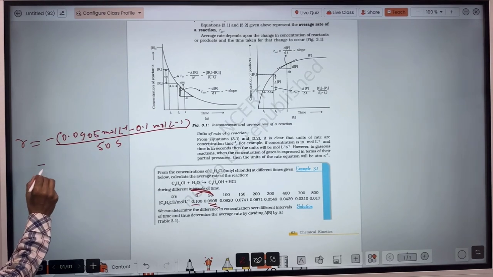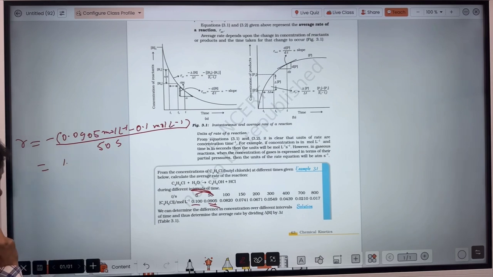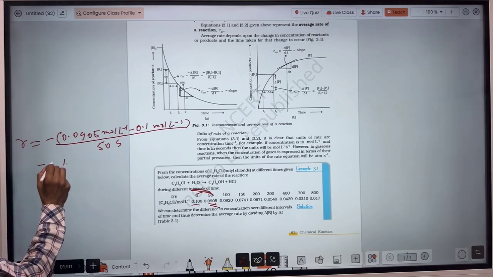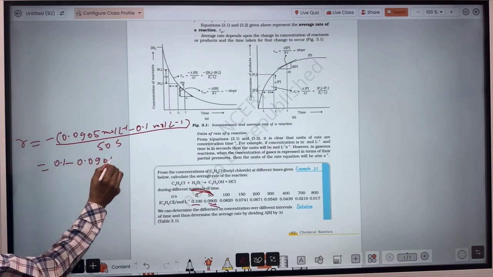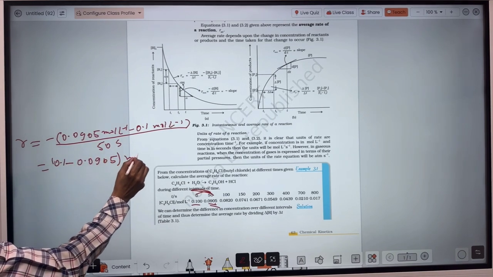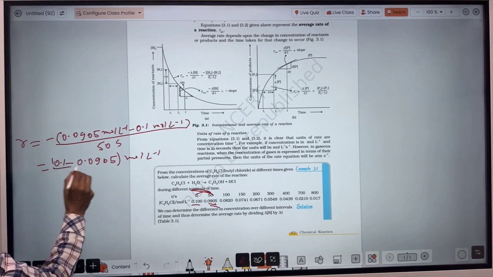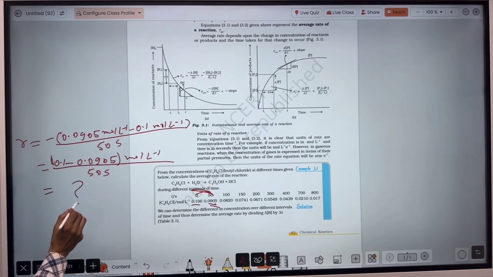That will be 0.1 minus 0.0905 mole per liter, upon 50 seconds. So you can calculate that very easily.